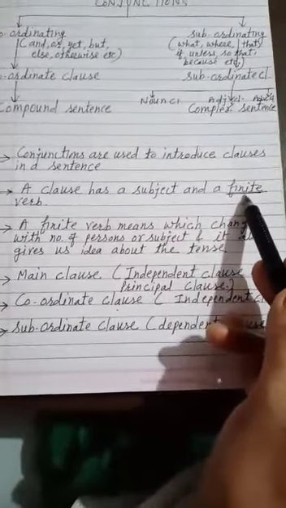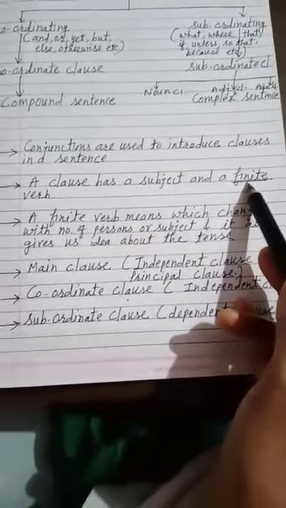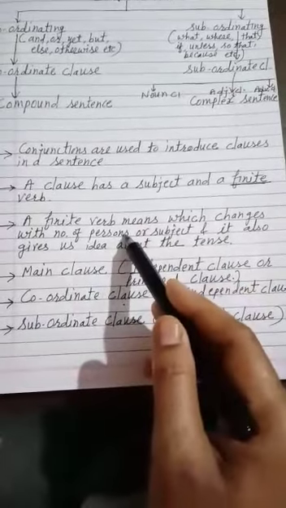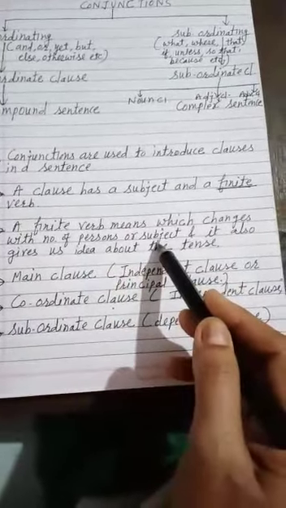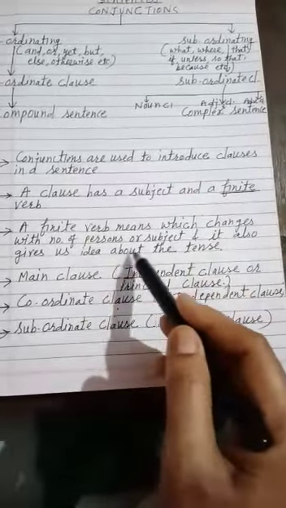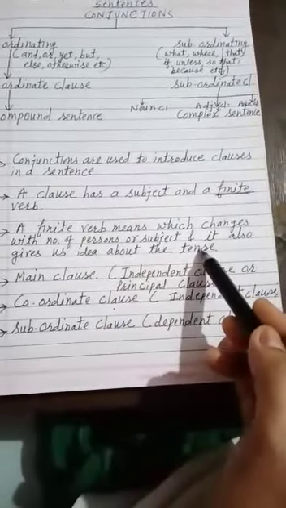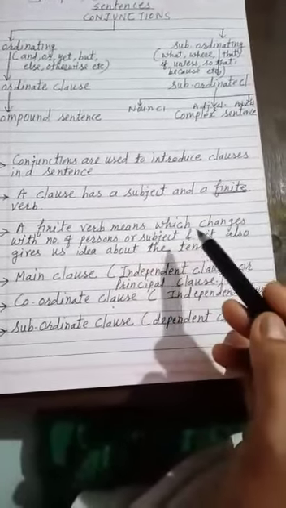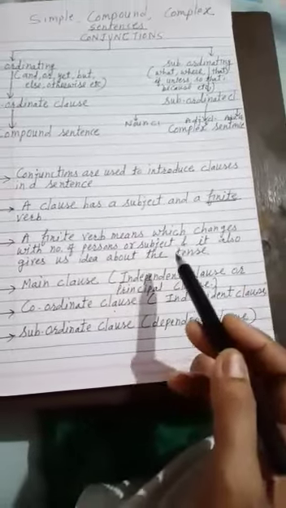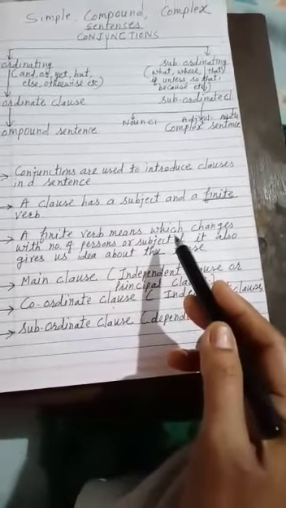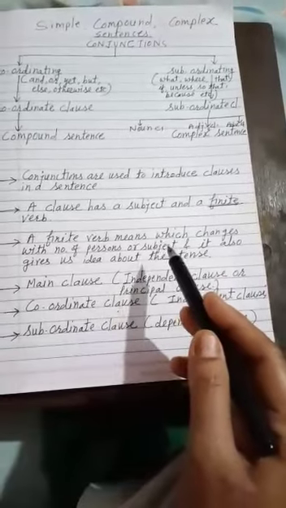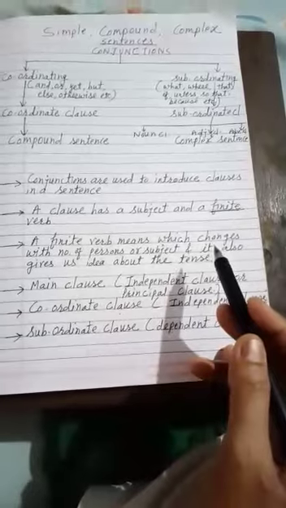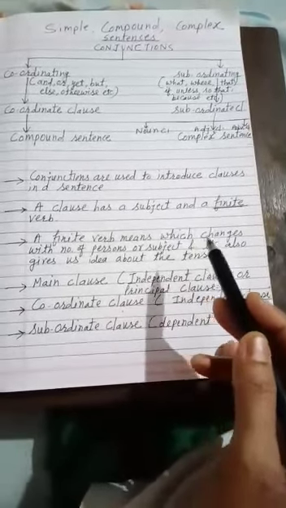Now what does this word finite mean? A finite verb means one which changes with the number or person of the subject, and it also gives us an idea about the tense. You might have learned about finite and non-finite verbs. Non-finite verbs do not change with tenses. They act as subject, object or adjective.